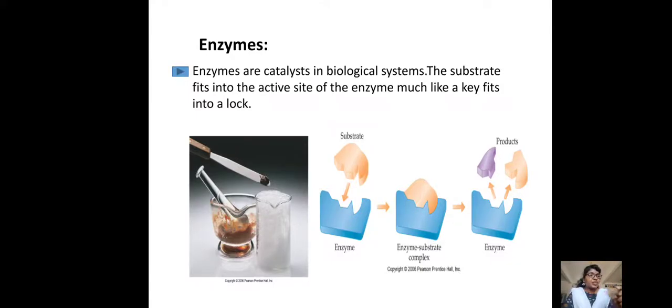The substrate will come and fit into that active site of the enzyme, and the enzyme breaks that substrate into smaller particles, then comes out as it is. So enzymes help the substrate to break down into smaller particles. So this is the enzymatic catalysis.